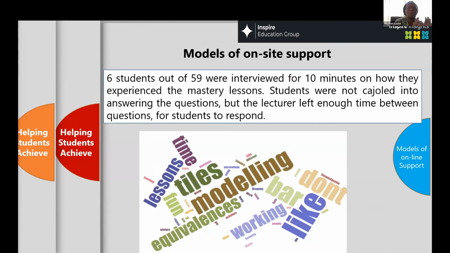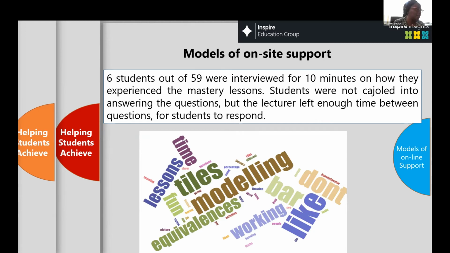Okay, so we did want to know what students felt about modeling, for example, because it was very, very appreciated and well received. And we had 6 students of the 59 in the initial cycle interviewed for 10 minutes, and this is how they felt about the mastery approach to maths.